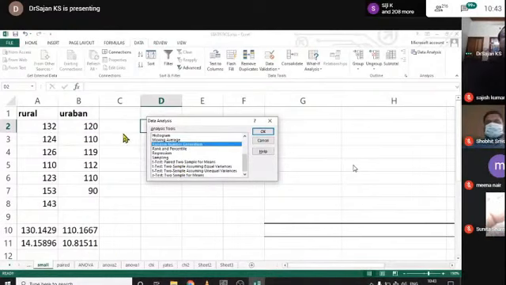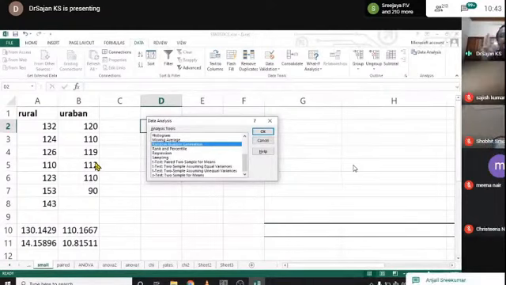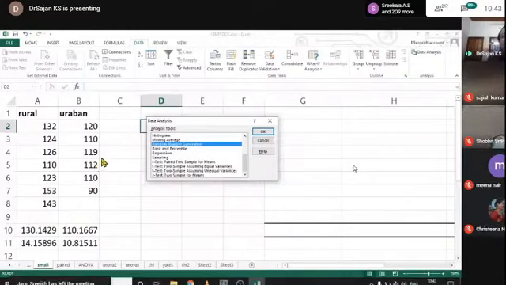Paired means the data given by the rural and urban groups are paired or not, but actually it is not paired. It is independent. Independent means that no member from the rural category is included in the urban category. That is the main criteria. They are two independent groups, like gender, male and female. So we have to go for independent sample.